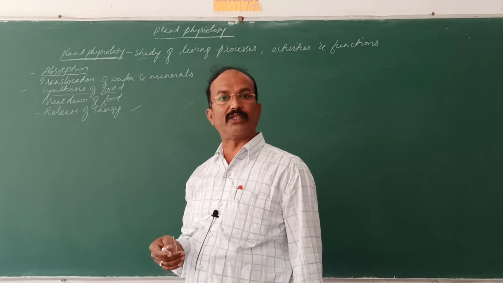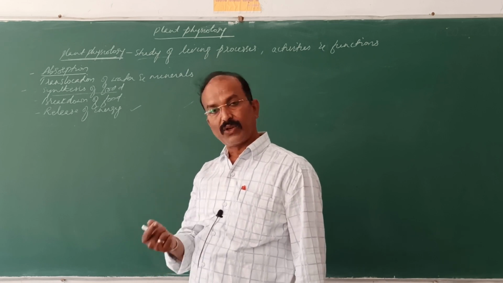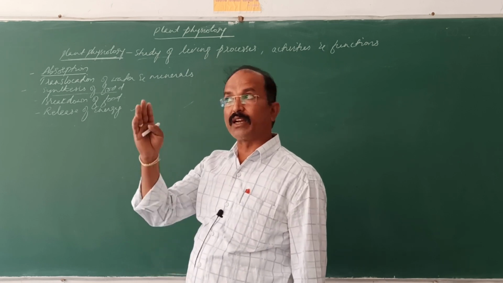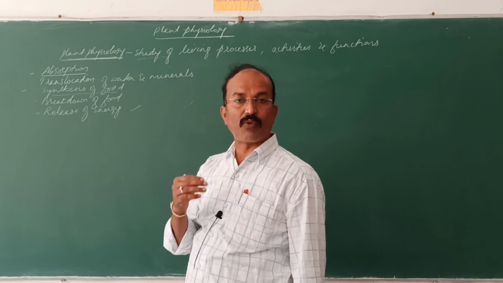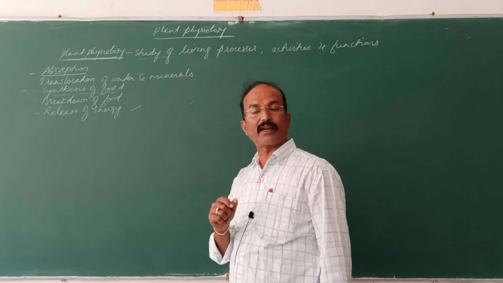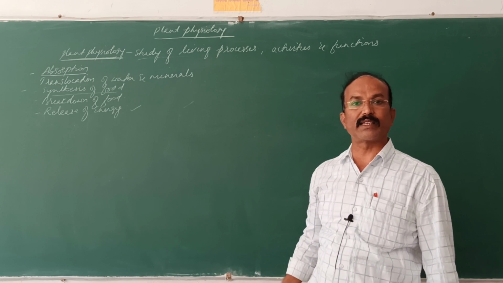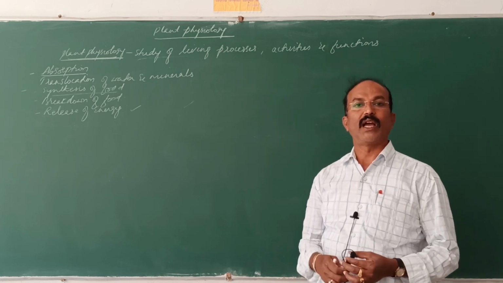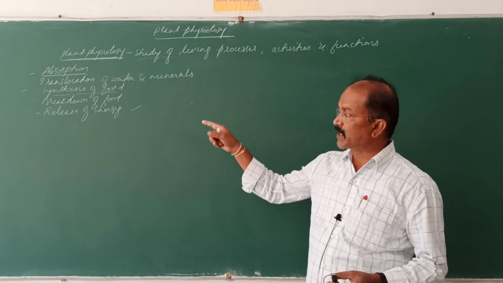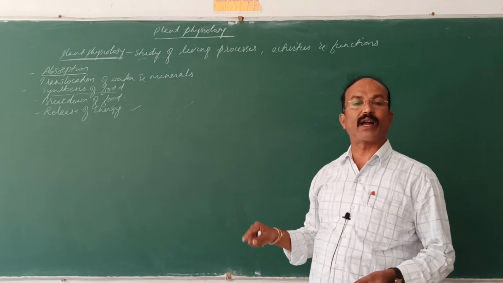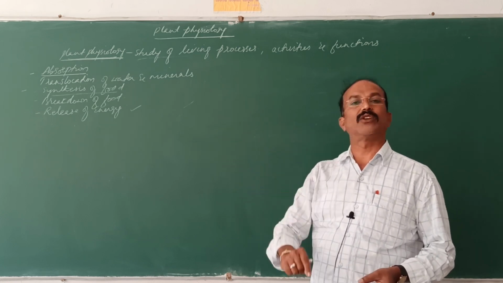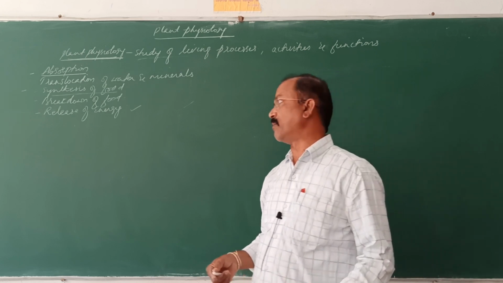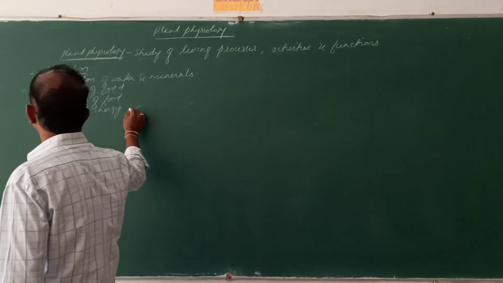Cell division occurs at the tip, where the meristematic cells are actively dividing. They require a lot of energy, and the energy present in the food is released and utilized by various parts of the plant body.